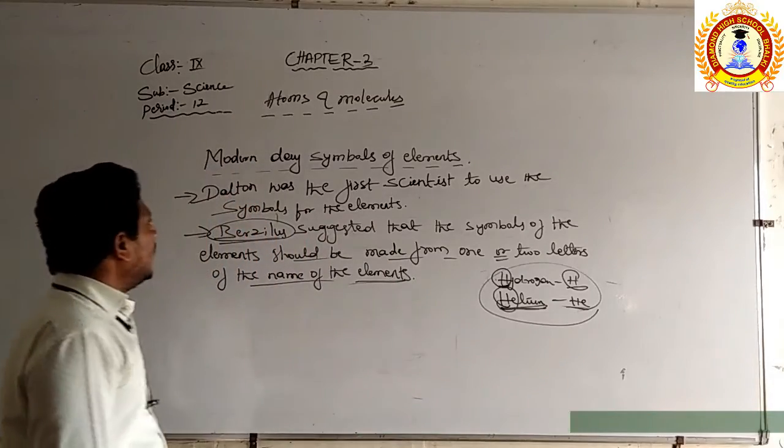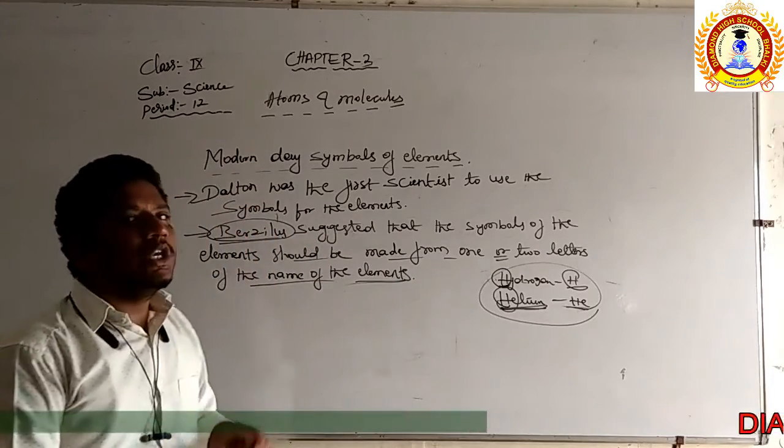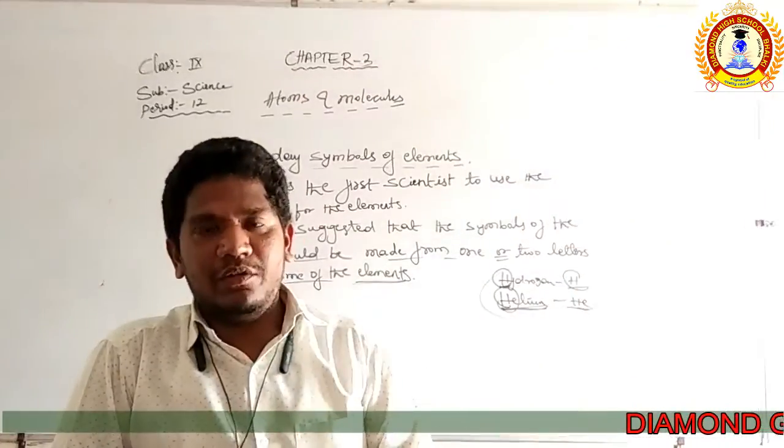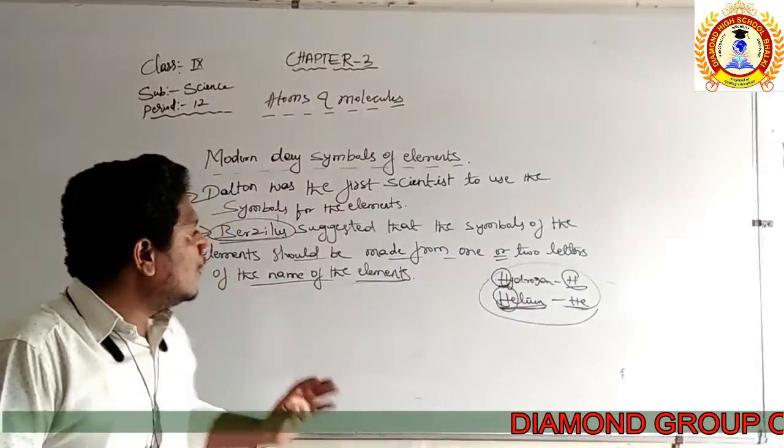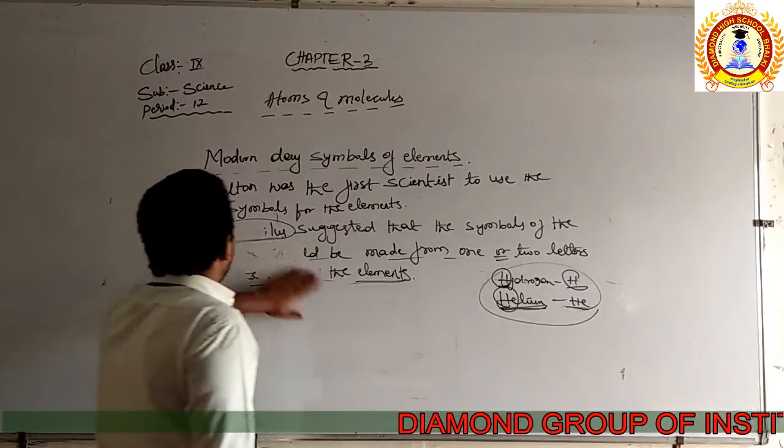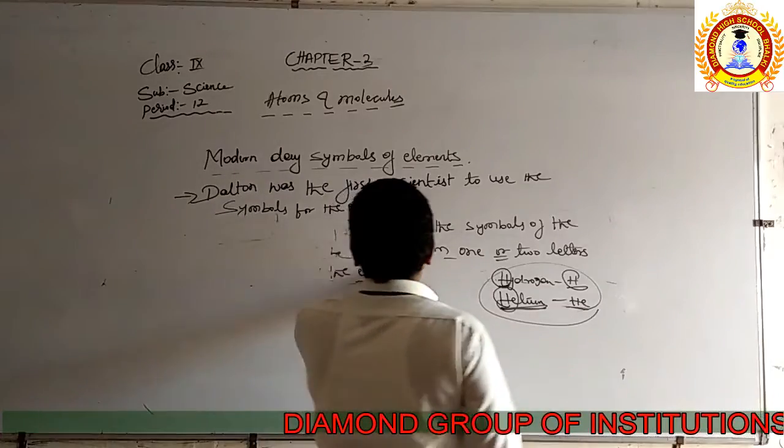Then in the modern days, which symbols were used to represent the elements? We are going to discuss how the symbols of the elements were represented in the olden days. We'll discuss now one by one.